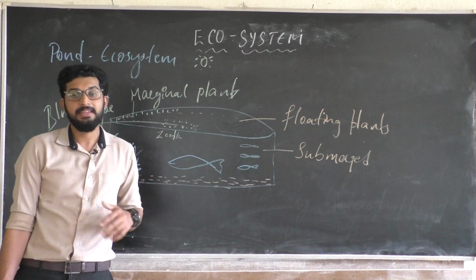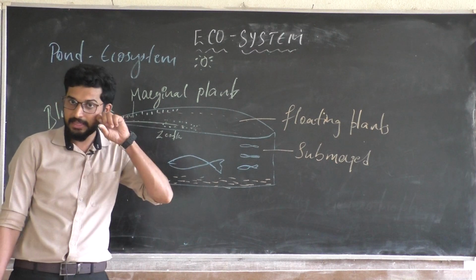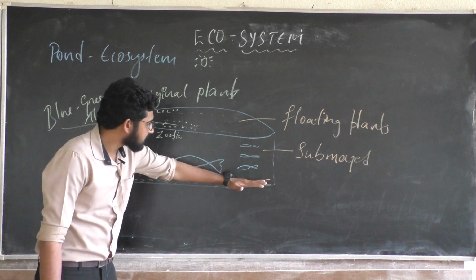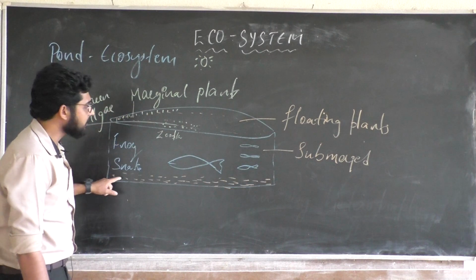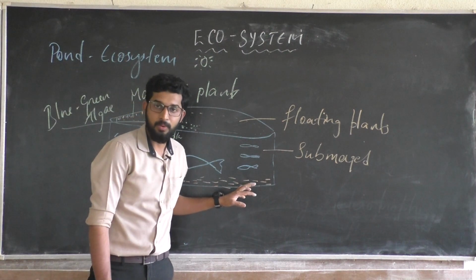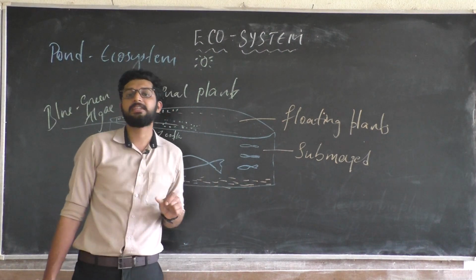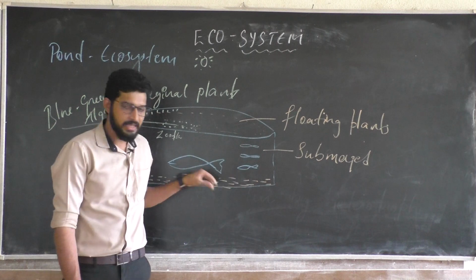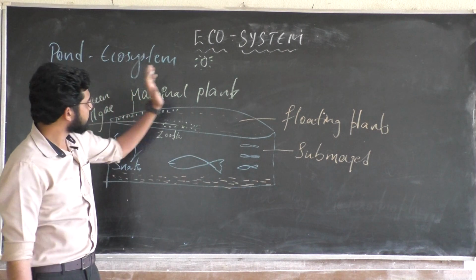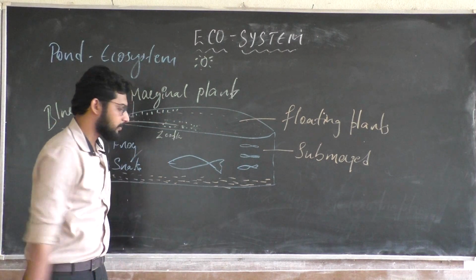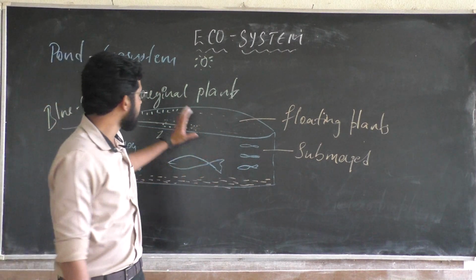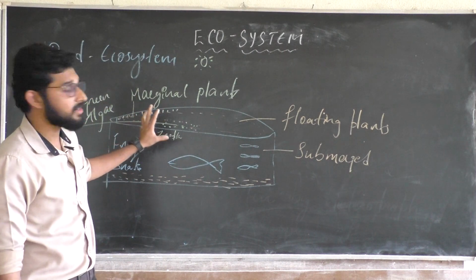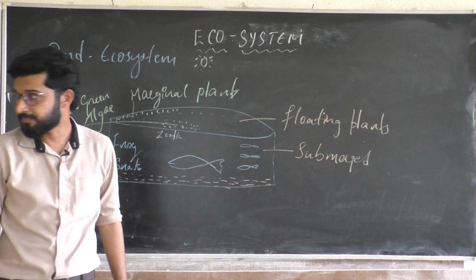When the time comes, they undergo death. Then all the microbes living in the bottom area start the activity of decomposition. These are the decomposers. This is a step by step procedure happening in the pond ecosystem.